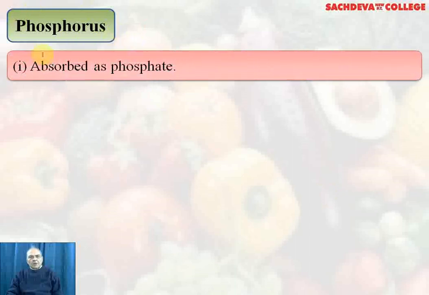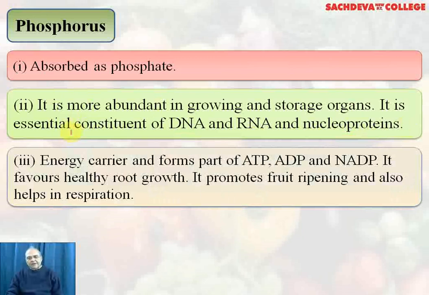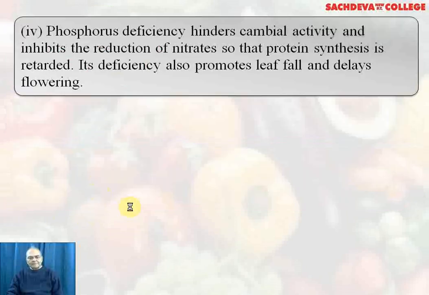Phosphorus, absorbed as phosphate. It is more abundant in growing and storage organs. It is an essential constituent of DNA and RNA and nucleoprotein. As you know, the two nucleotides are joined by a phosphodiester bond. It is an energy carrier and forms a part of ATP, ADP and NADP. It favors healthy root growth. It promotes fruit ripening and also helps in respiration.